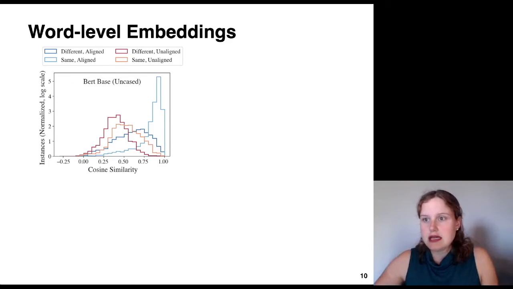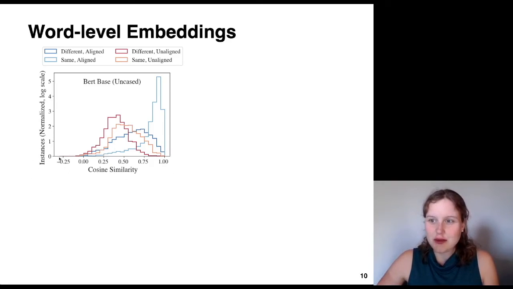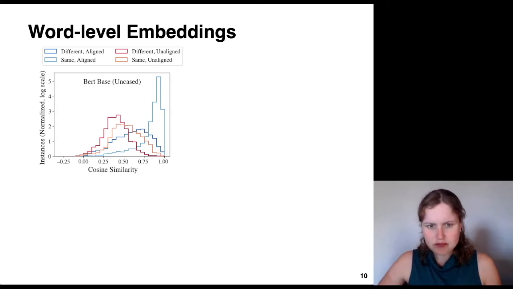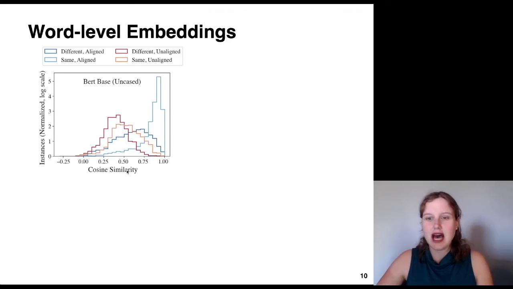So here's what we get with our BERT model. Notice along the x-axis we have cosine similarity all the way from negative similarity to perfect 1 similarity. And then along the y-axis, we have the number of instances normalized. And then we have 4 different curves shown in different colors here. Those are the 4 different categories of words that I just told you about. So there's a big peak over here on the right in this light blue peak. This is the same aligned words, and they consistently have the highest similarity. The other categories kind of overlap.